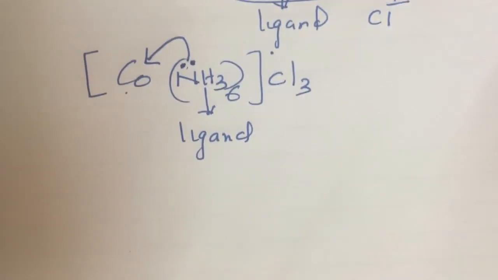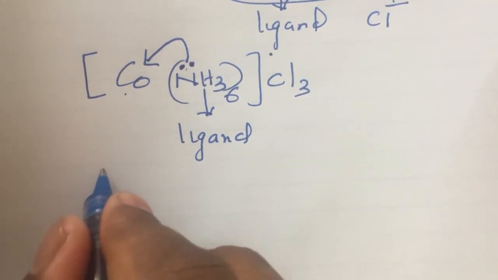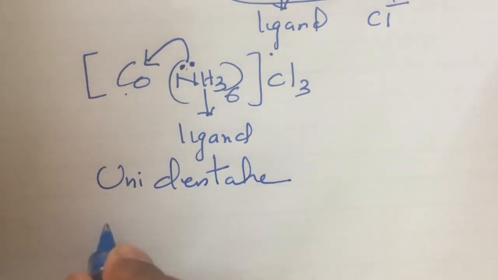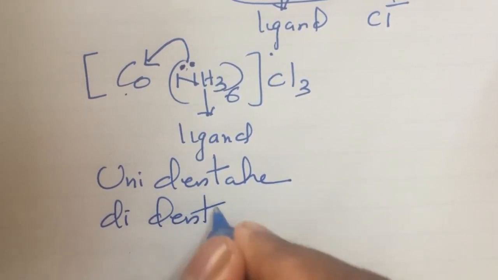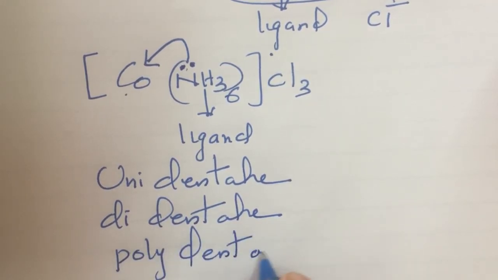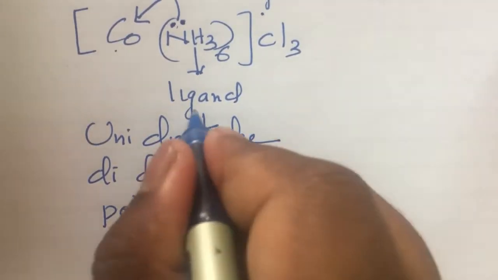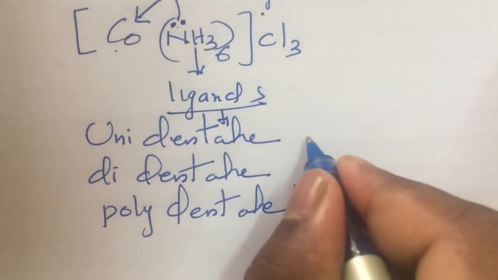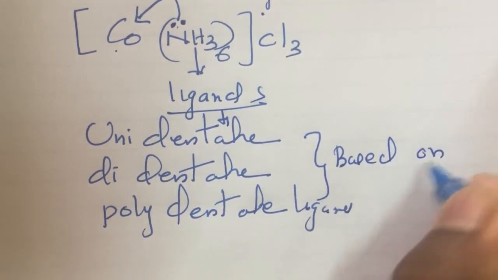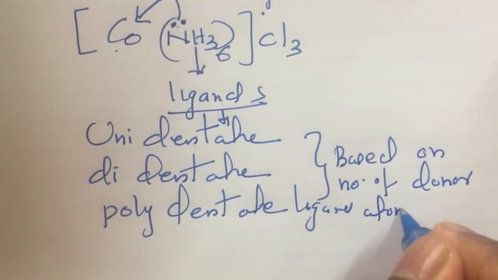Ligands are mainly classified into three types: unidentate, didentate, and polydentate ligands. This classification is based on the number of donor atoms in the ligand.